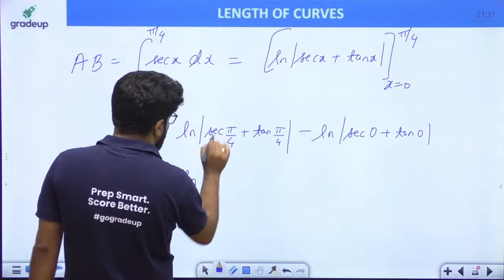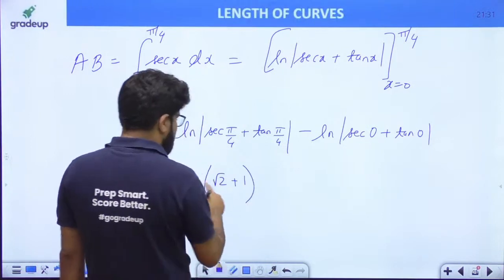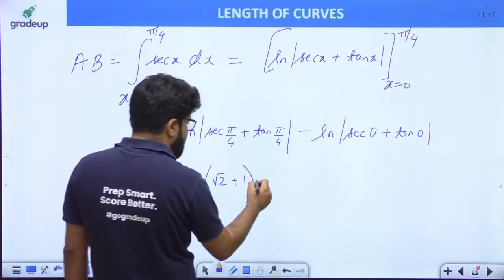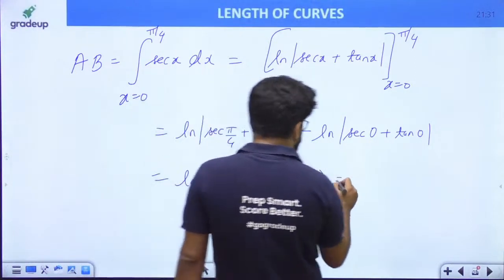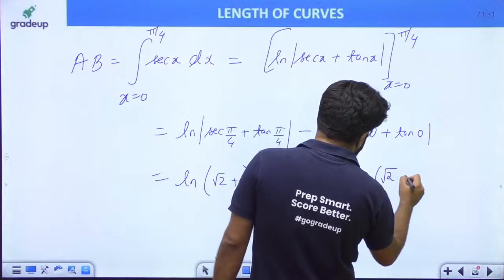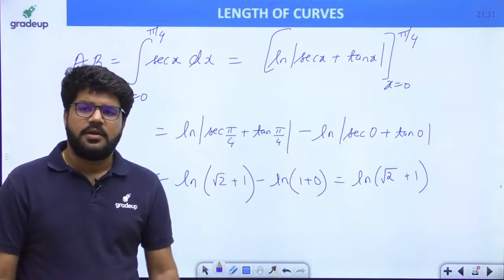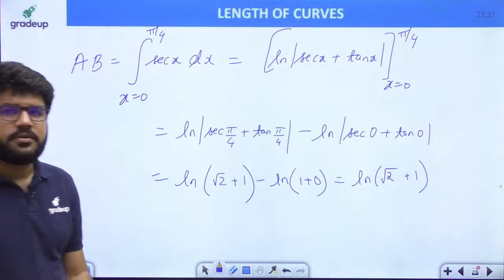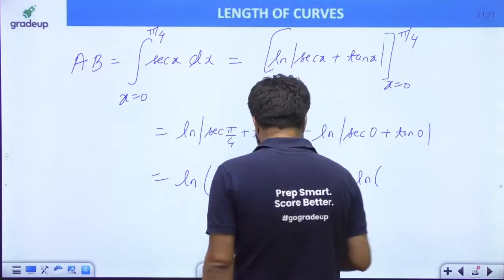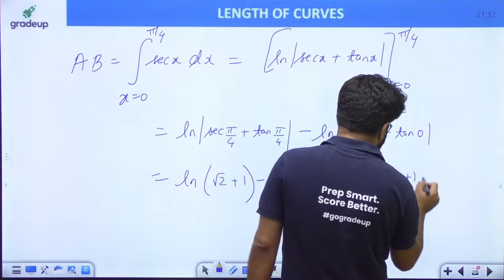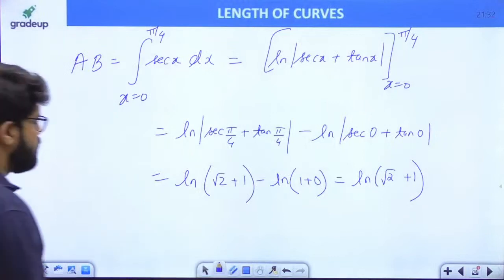This is equal to log of sec pi by 4, which is 1 upon cos 45, that is root 2, plus tan pi by 4, which is 1, so log root 2 plus 1. Since it is positive, I removed the mod. Minus log of sec 0 is 1 and tan 0 is 0, eventually log 1, and log 1 is 0. So you have only log of under root 2 plus 1. Log of root 2 plus 1 is the answer.